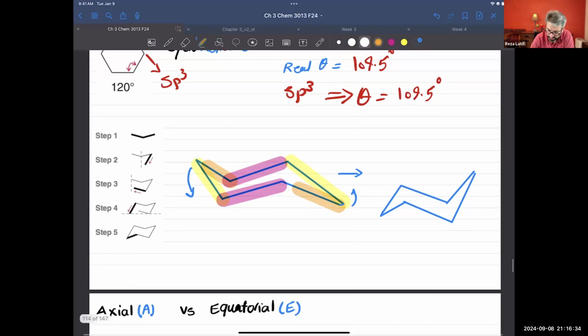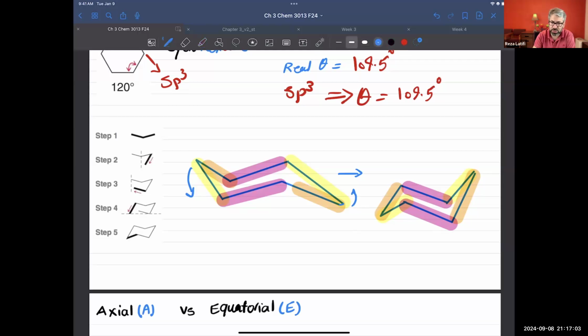Again, this line is parallel to that line, and the yellow one is here and is parallel to this one. And those two are also parallel. This conformation, which we call the chair conformation, is the most stable one. Why? Because it has a bond angle around 109.